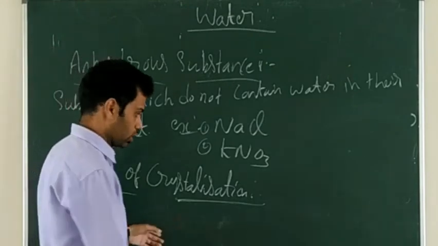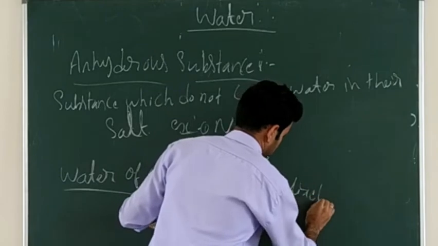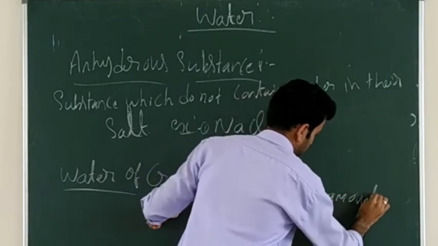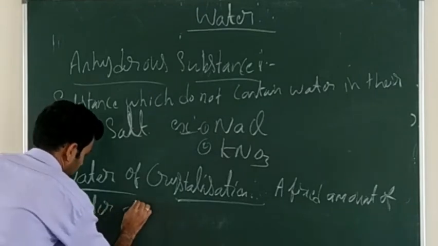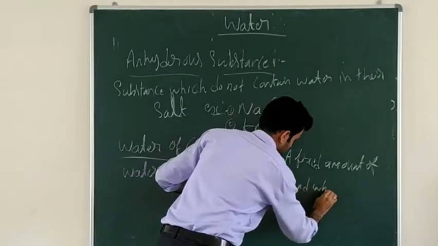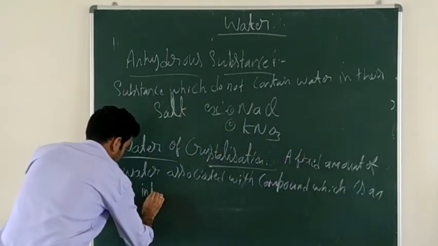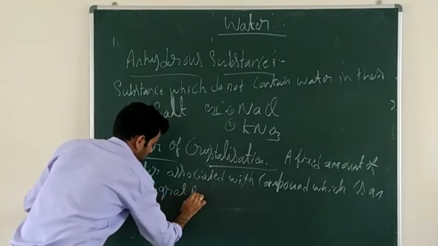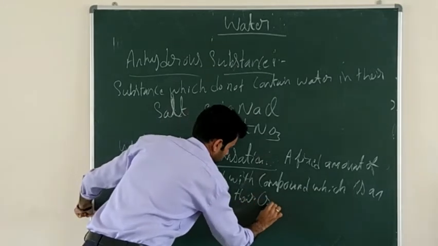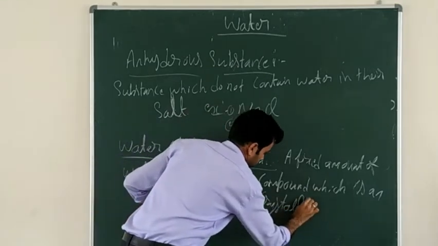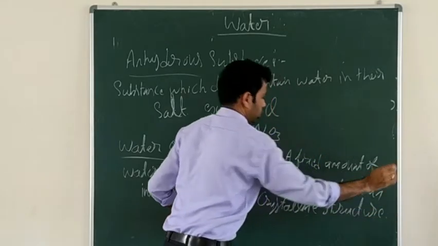I will write the definition now. Look at the board now. A fixed amount of water combined is an integral part of their crystalline structure.